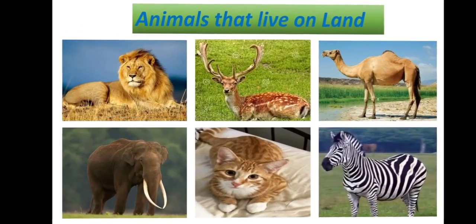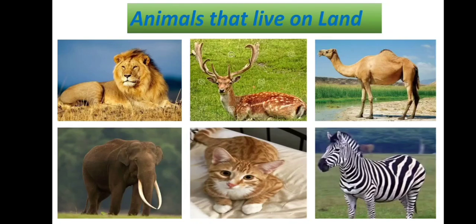First, animals that live on land. Do you know, children? Most animals that live on land have 4 legs and a tail. Can you name some animals which live on land? Yes, we know so many animals, isn't it? Lion, deer, camel, elephant, cat, zebra, fox, cow, goat, buffalo. There are so many examples of animals that live on land, isn't it?